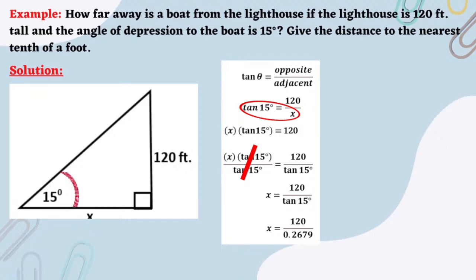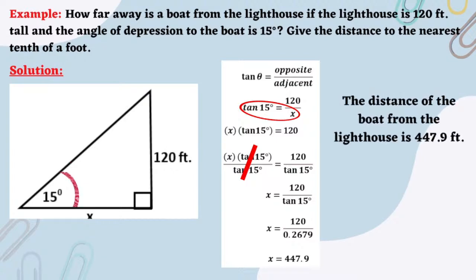120 divided by 0.2679 is equal to 447.9. Therefore, the value of x is equal to 447.9. Now, what is the distance of the boat from the lighthouse? Since x, or the unknown, is the distance of the boat from the lighthouse, therefore, the distance of the boat from the lighthouse is 447.9 feet.